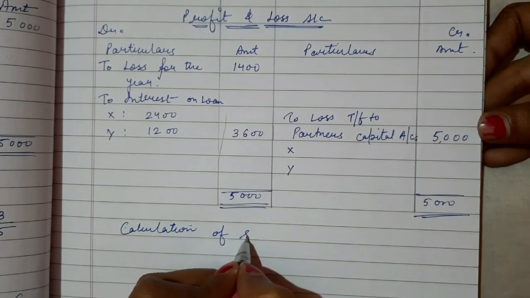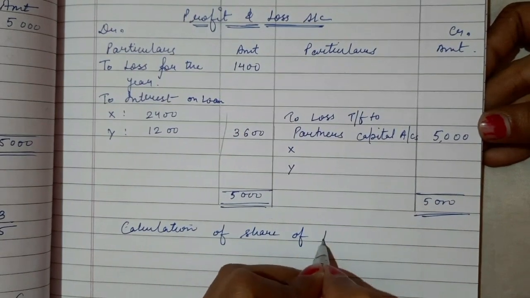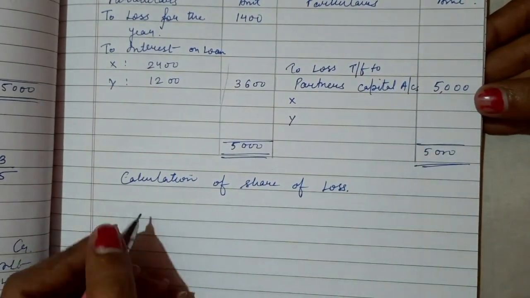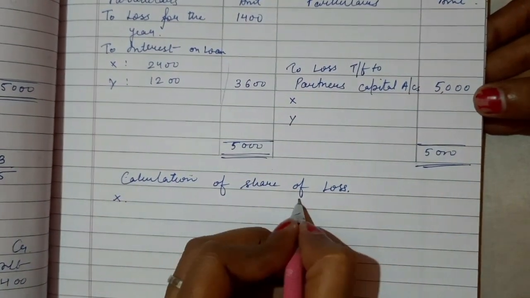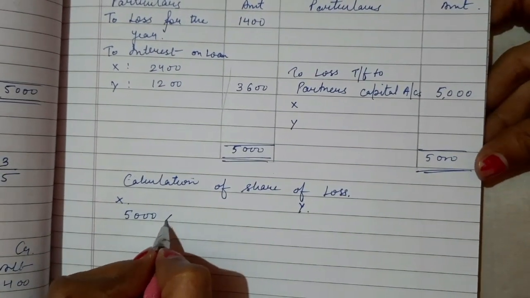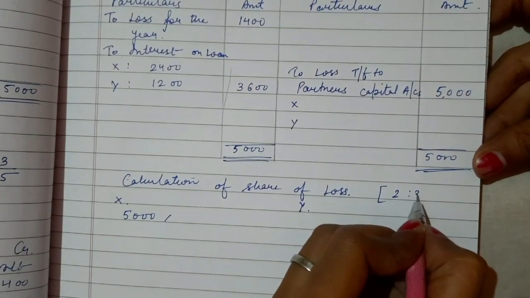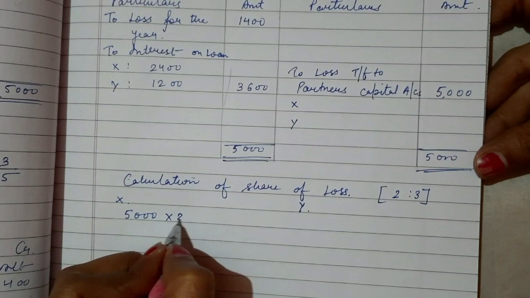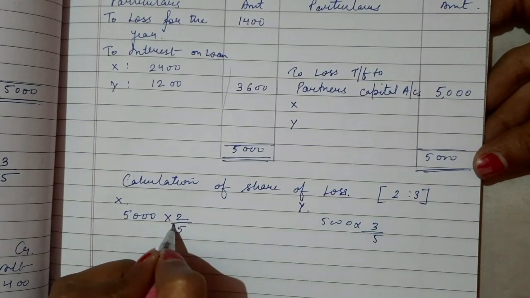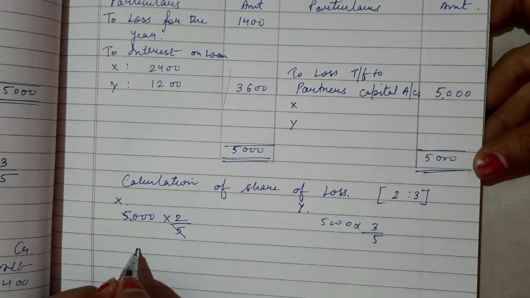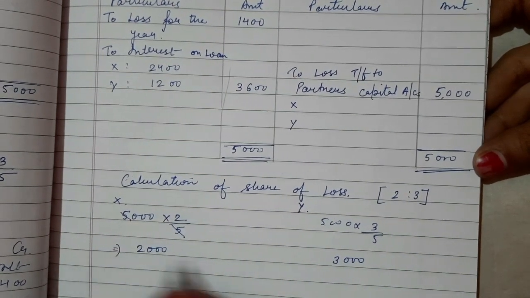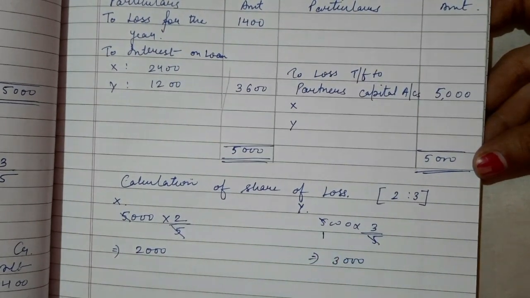So here is the calculation of this share of loss. What was the ratio, students? It was 2:3. So for X, it will be 5000 into 2 by 5, and for Y, it will be 5000 into 3 by 5. So what will be the final answer? The final answer will be 2000 and 3000. So 2000 for X and 3000 for Y.